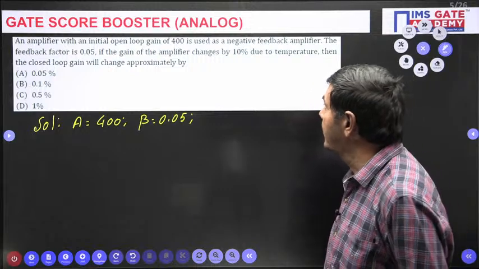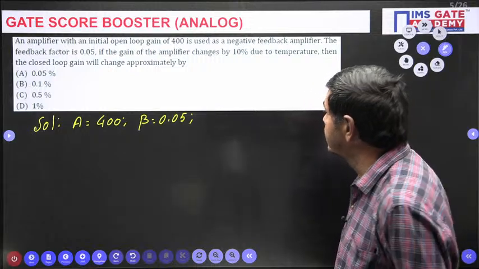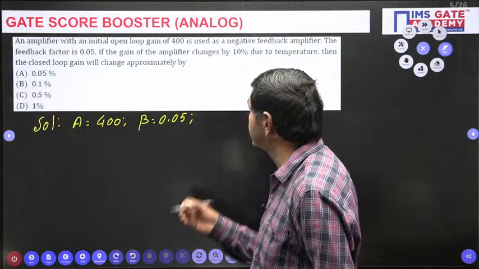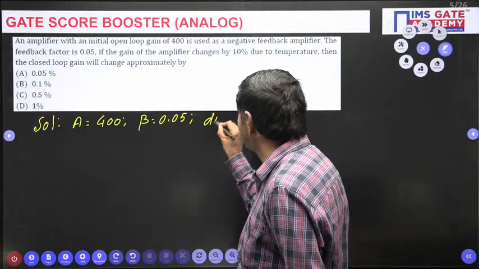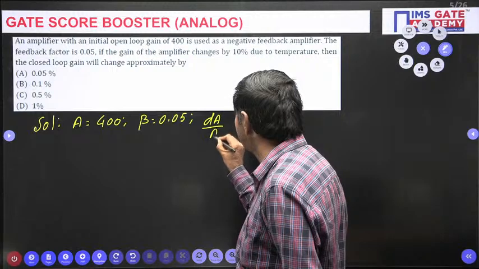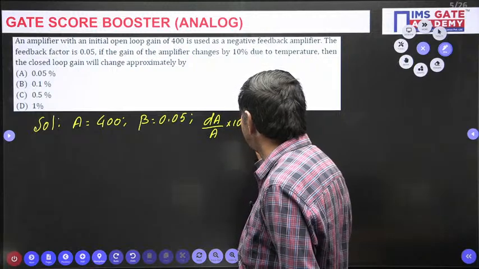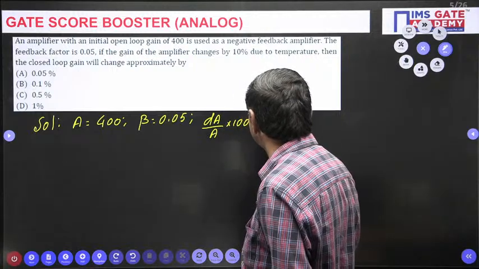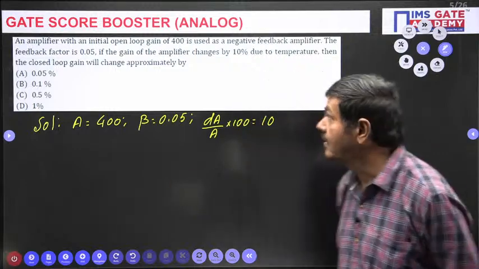If the gain of amplifier changes by 10% due to temperature, dA by A into 100 is given. What percentage is given? 10%. 10 I can put here now.